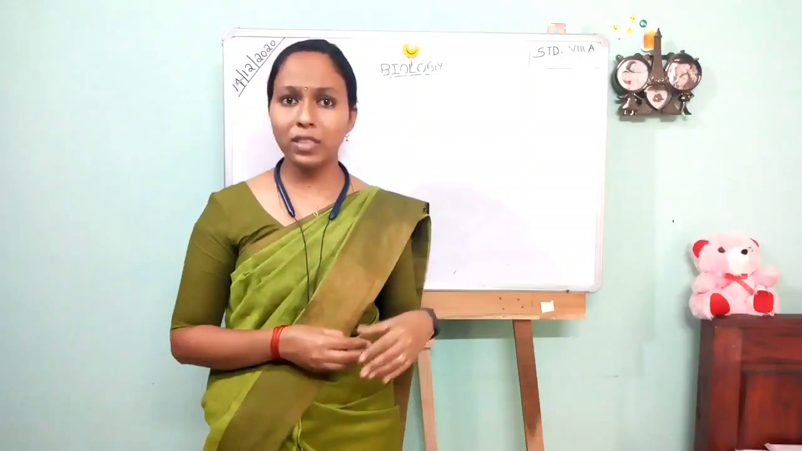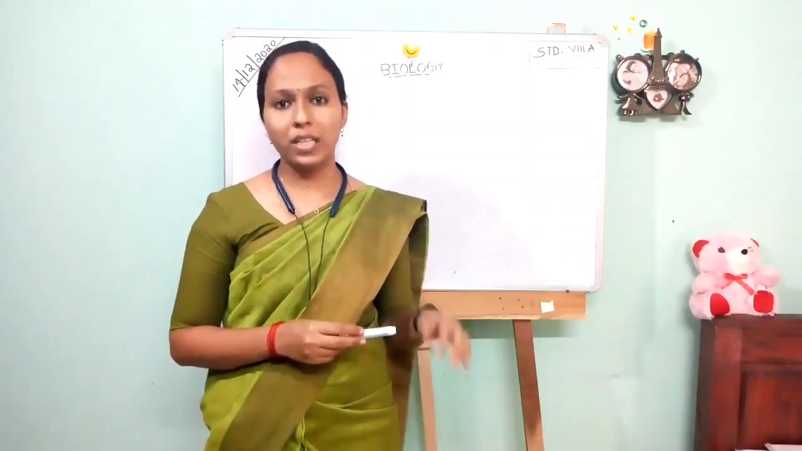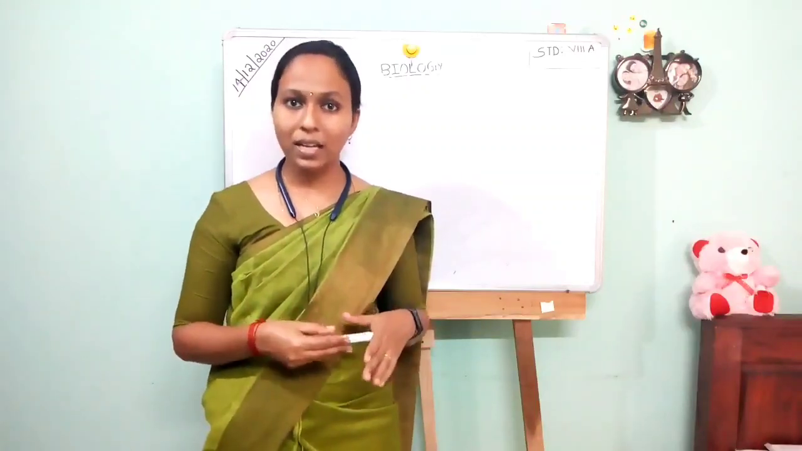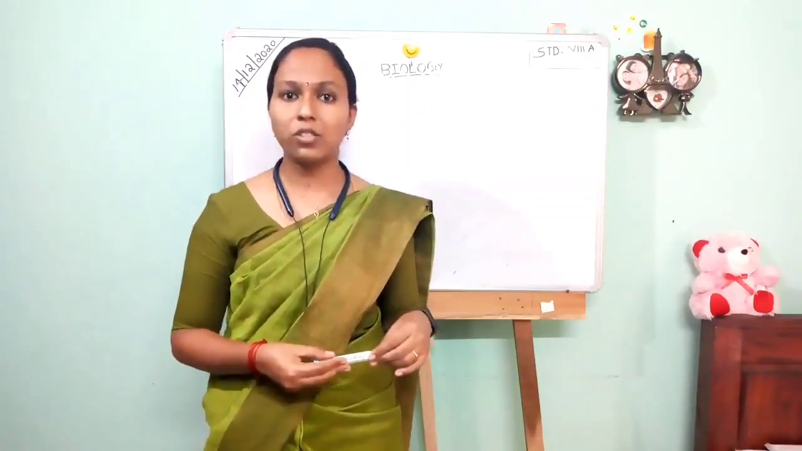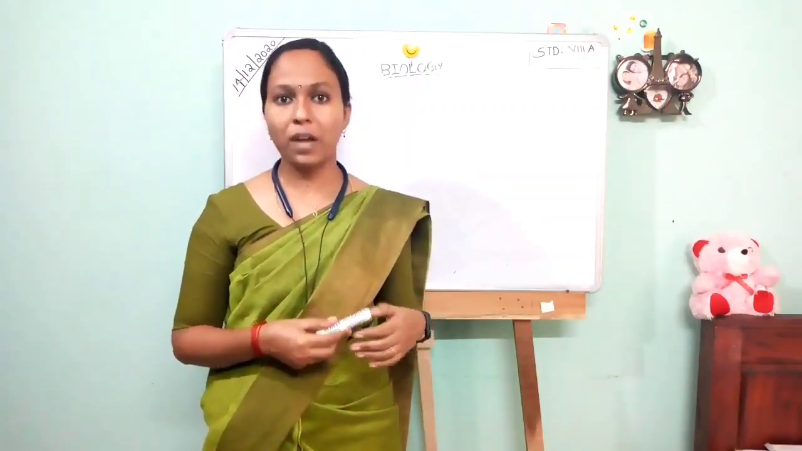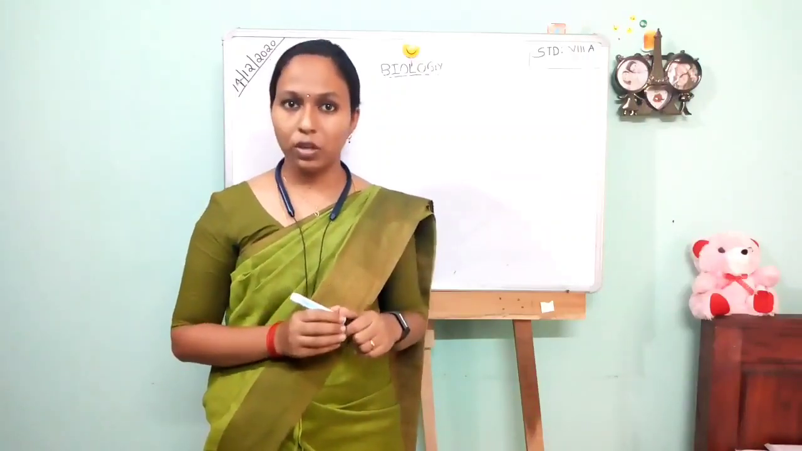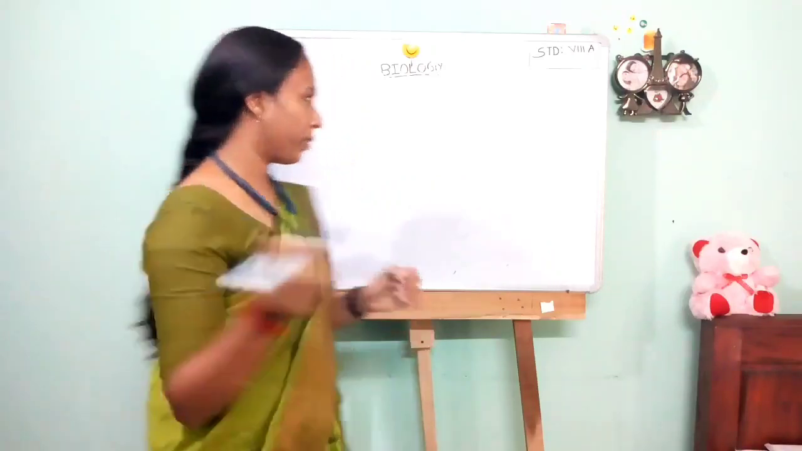What is the name of this type of conservation? Very good. It is in situ conservation. The animals and plants that are conserved in their natural habitat are called in situ conservation. Conservation is mainly of two types, that is, in situ and ex situ. Today we are going to learn more about in situ conservation.